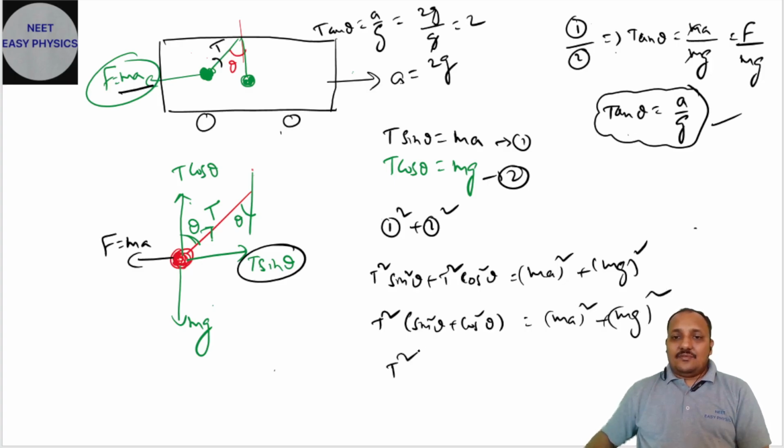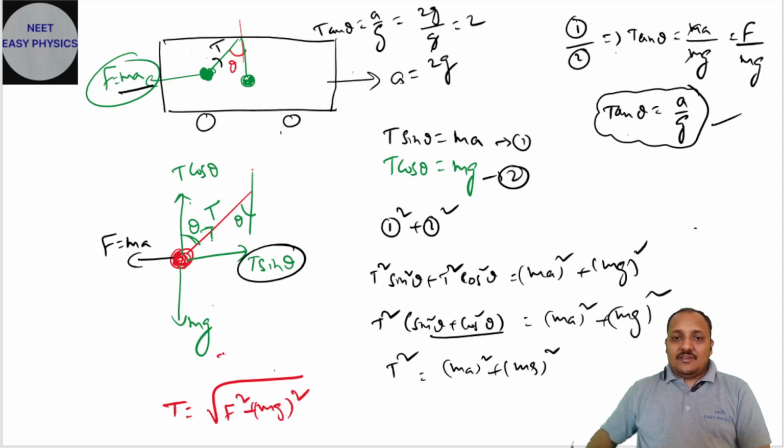So T square equals (ma) square plus (mg) square. Now, the final equation: what is the tensional force developed in this string? T is equal to root of F square plus (mg) square, otherwise root of (ma) whole square plus (mg) square. This is the tensional force developed in the string.